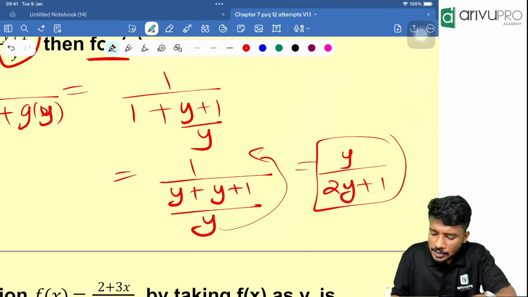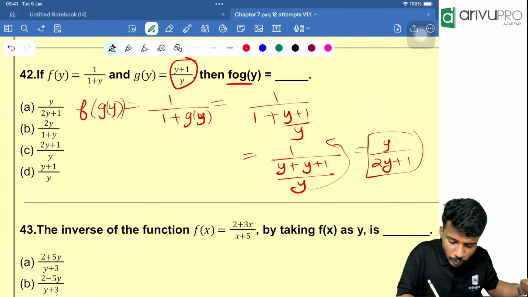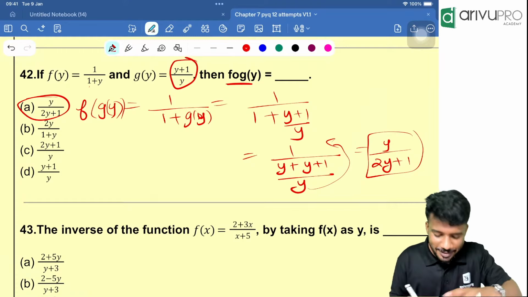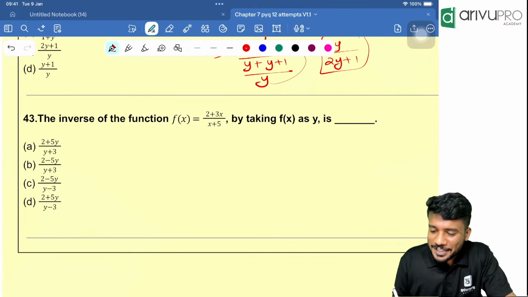So the answer is which one? Which option is your answer? The option y divided by 2y plus 1 is your answer. I hope that you got it. Everyone understood this. Next question, people. The inverse of the function we need to find.